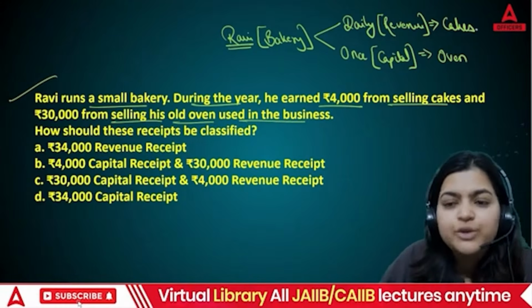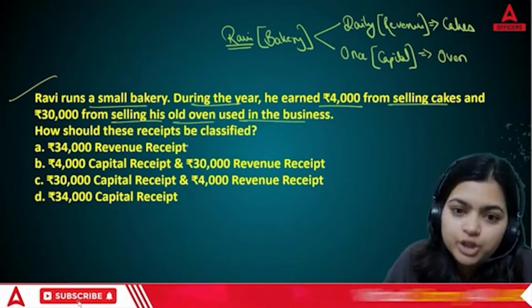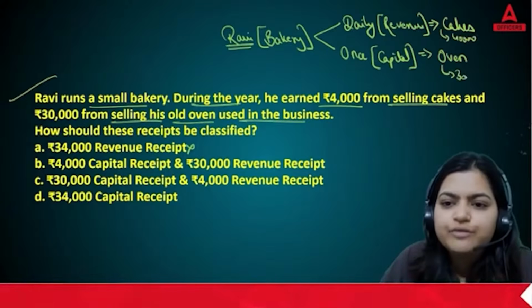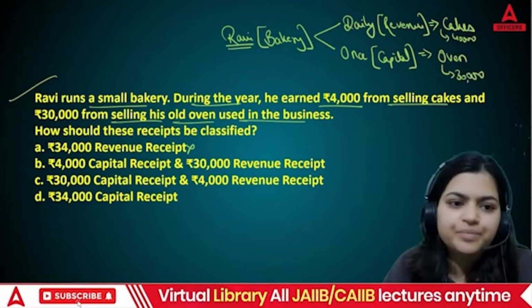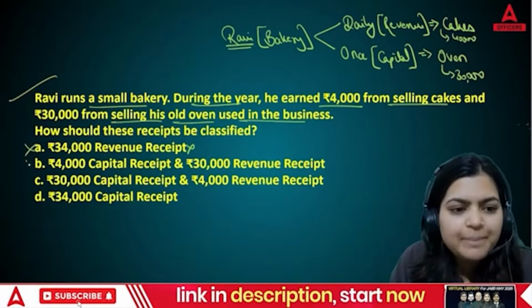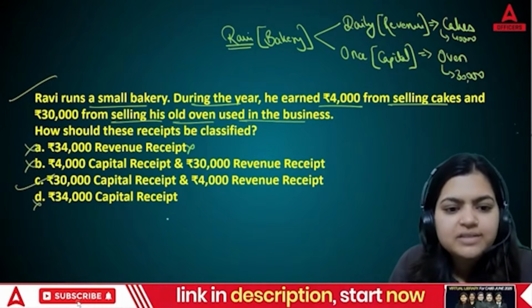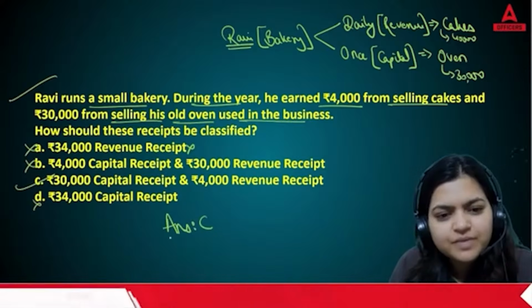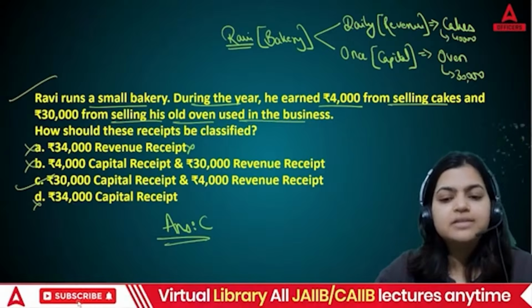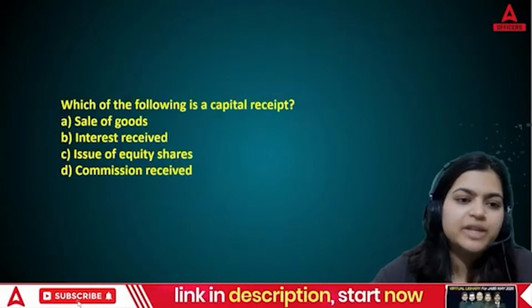Total 34,000, are you going to classify it as revenue? No. Here, cakes will show 4,000 and oven you will see for 30,000. So A is not your right answer. 4,000 capital, no. The right answer is answer C. Yes, the right answer of this question is going to be answer C. Chali. Now, coming to the next question.